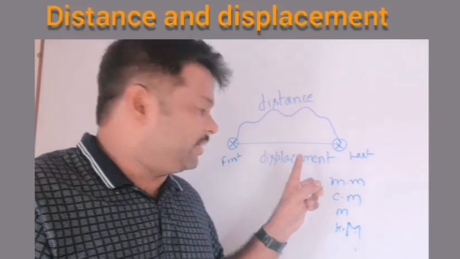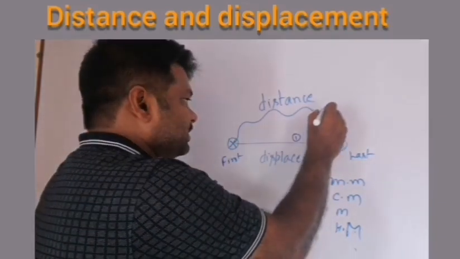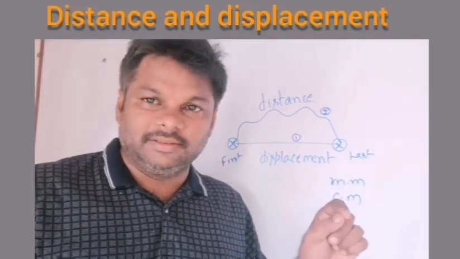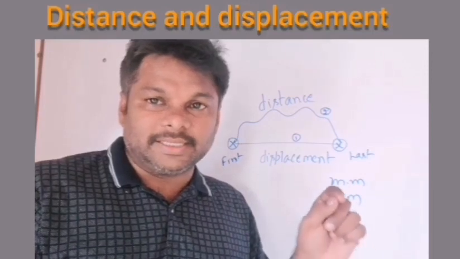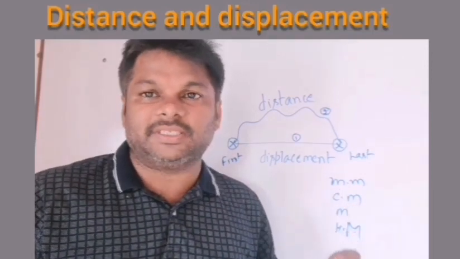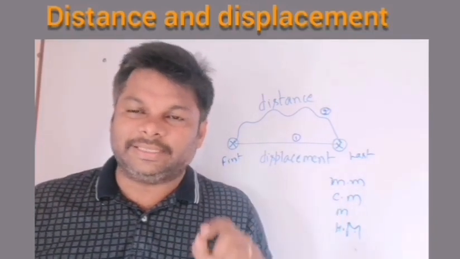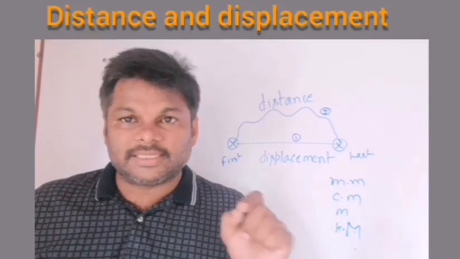Already we are giving the name shortest path to the first one, whereas the second path is not a shortest path. In the statement itself I am telling, the second one is not a shortest path, only the first one is the shortest path. Definitely its length is greater than the displacement.